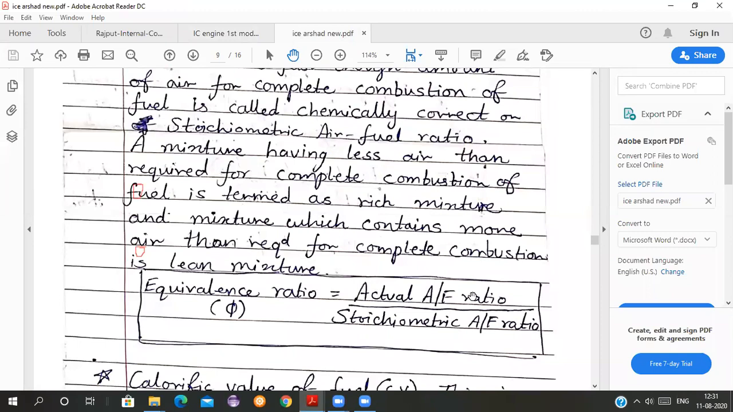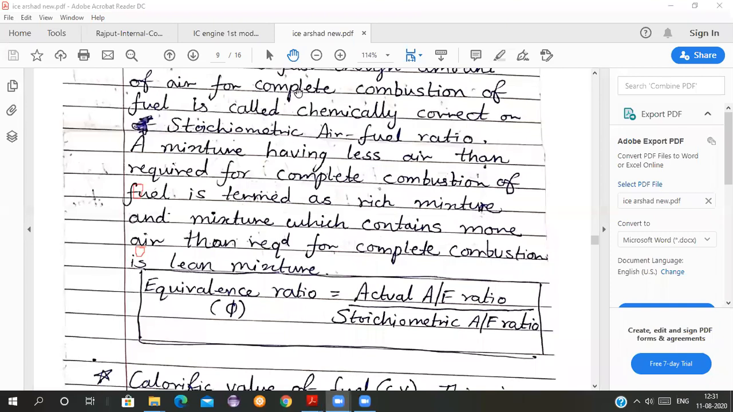The stoichiometric air fuel ratio, I have told you, is 14.7. That is 14 parts of air and 1 part of fuel. You can take it as 14 grams of air by 1 gram of fuel, or 140 grams of air by 10 grams of fuel. So that is your stoichiometric air fuel ratio.